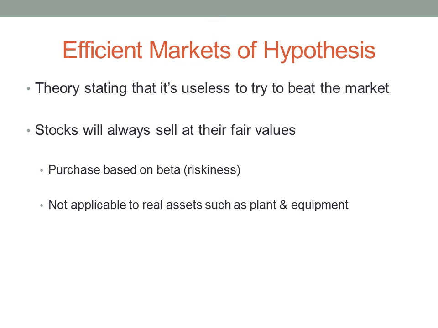The efficient markets hypothesis is a theory that simply says that there is no use in trying to beat the market because the markets are efficient and therefore the stocks will always sell at their fair values. This would suggest then that investors will only be able to purchase stocks based on beta, the riskiness. We could also assume that this isn't applicable to real assets such as plant and equipment because their value depreciates over time.